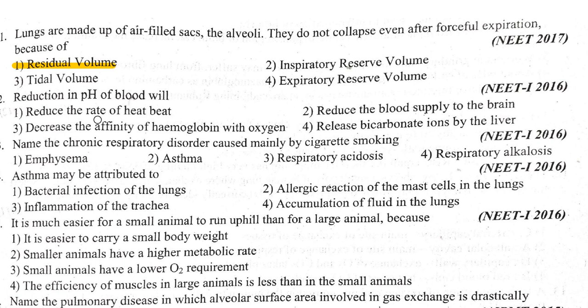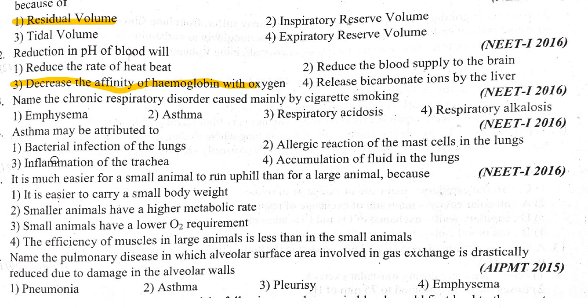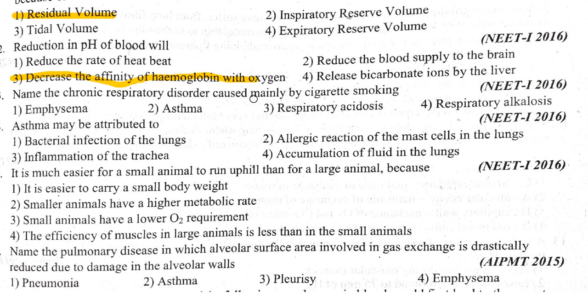Reduction in pH of blood will decrease the affinity of hemoglobin with oxygen. Name the chronic respiratory disorder caused mainly by cigarette smoking. For cigarette smoking, it's emphysema. Asthma may be attributed to allergic reactions. Asthma is an allergic reaction of the mast cells in the lungs.